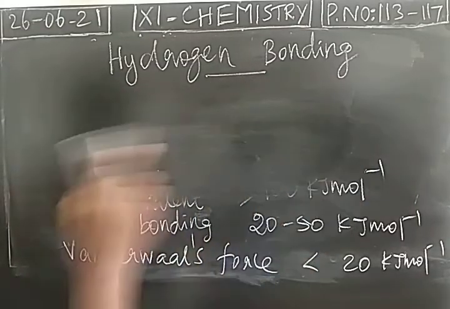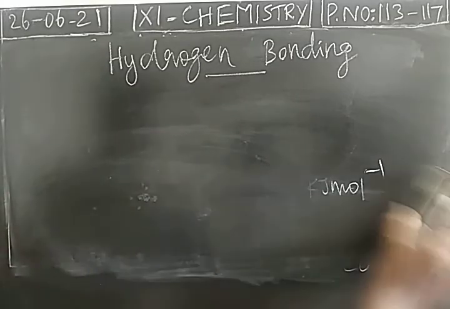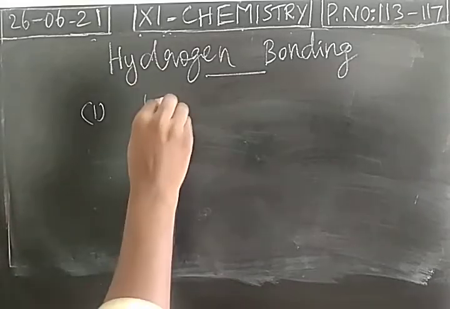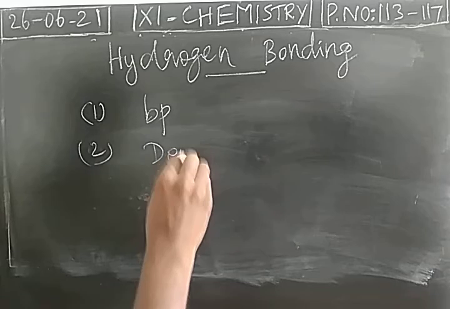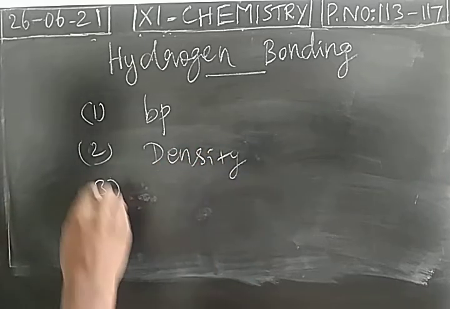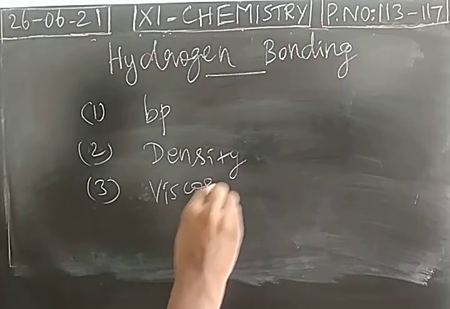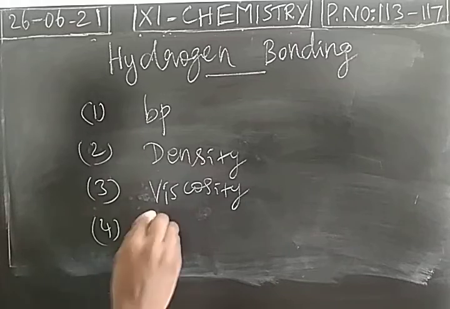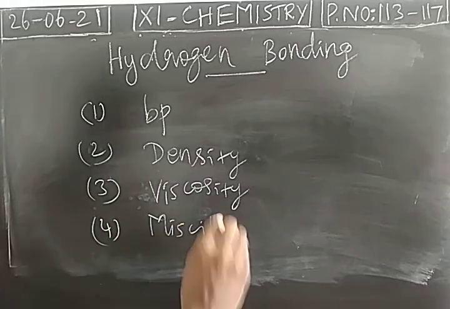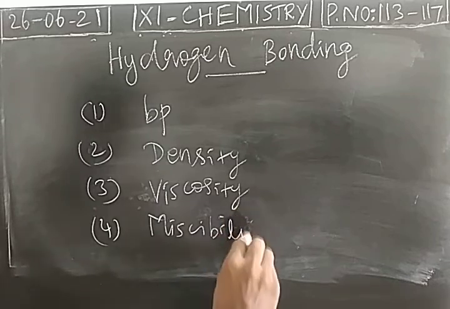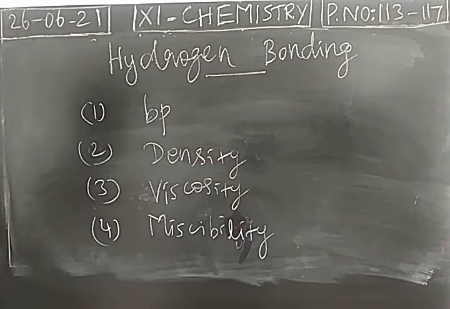What is the effect of hydrogen bonding? Hydrogen bonding makes changes in physical properties like boiling point, density, then vapor pressure, surface tension, viscosity, then miscibility. When you mix water and alcohol, hydrogen bonding will exist. So many physical properties will be affected by hydrogen bonding.